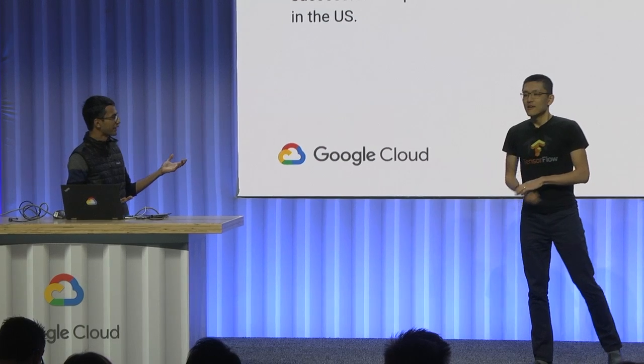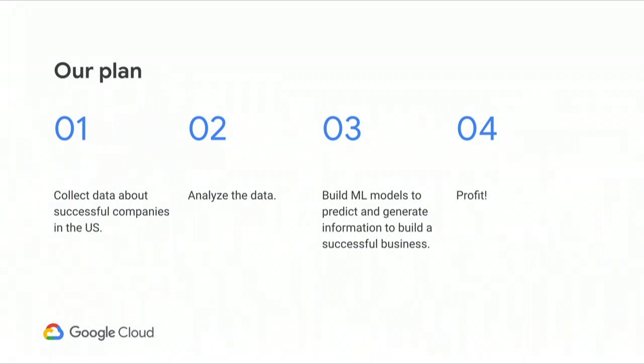So what is our plan? We'll collect some information about successful companies from all over the US. And we're going to try to emulate successful companies. That's what everyone does, right? We try to emulate those that are successful. And we'll analyze that data. We'll do some machine learning, try to come up with things like, what should we call our company? Who should run our company? Maybe where do we want our company to be? And hopefully we'll have some profit with our turbo encabulator.